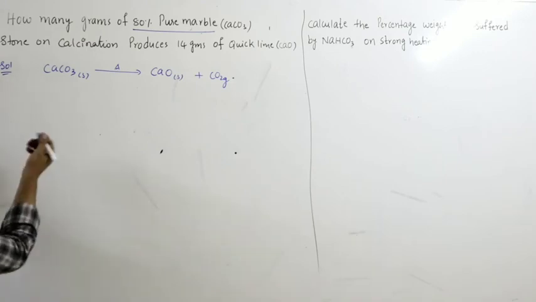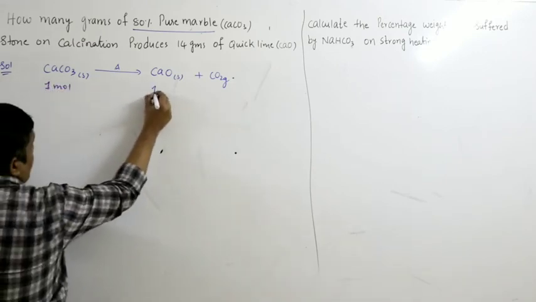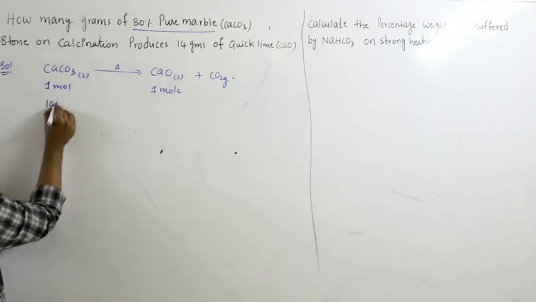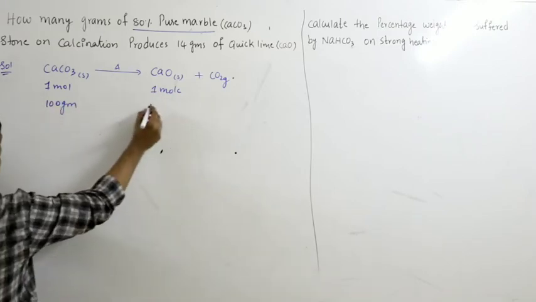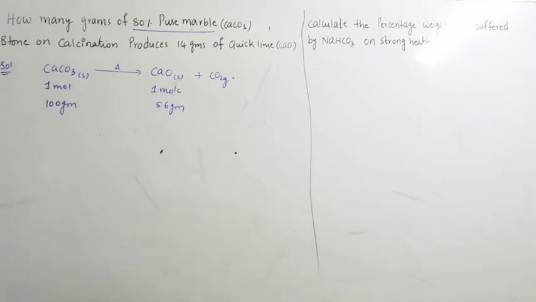So from the mole ratio, whatever is required, we have to convert into moles. First write in moles. 1 mole to 1 mole. 1 mole means 100 grams. You will get 40 plus 16, 56 grams. So if I take 100 grams of pure CaCO3, it will produce 56 grams of CaO.